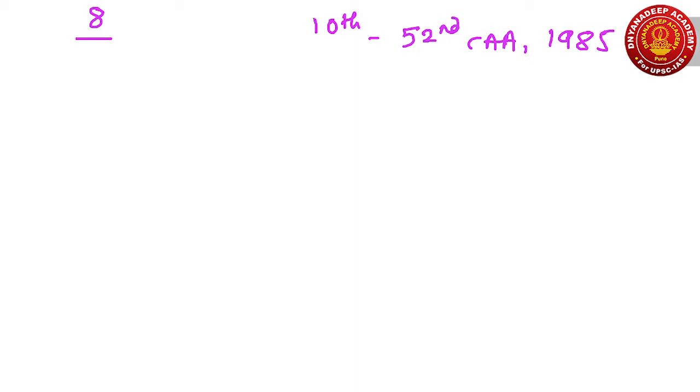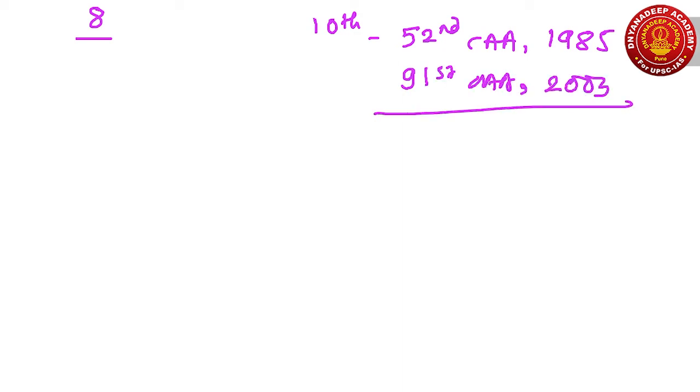So again we amended the 10th Schedule by the 91st Constitutional Amendment Act of 2003. This 91st Amendment Act said if less than 2/3 of the members of a political party join any other political party, they will be disqualified under the Anti-Defection Act.